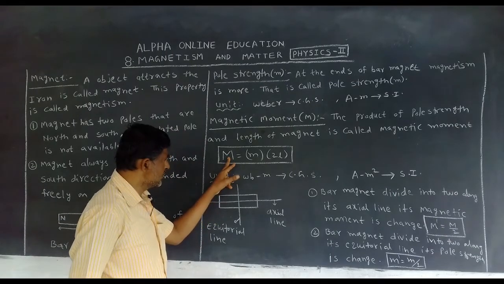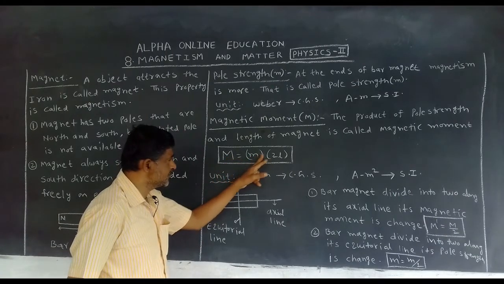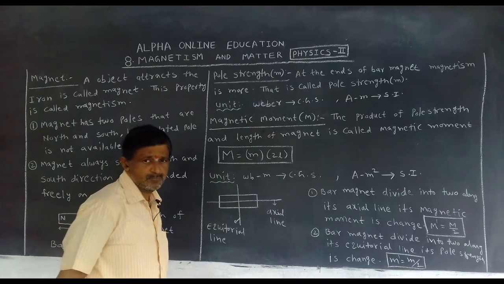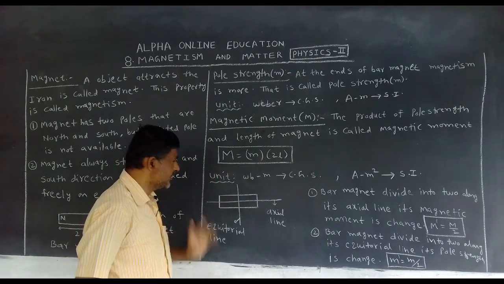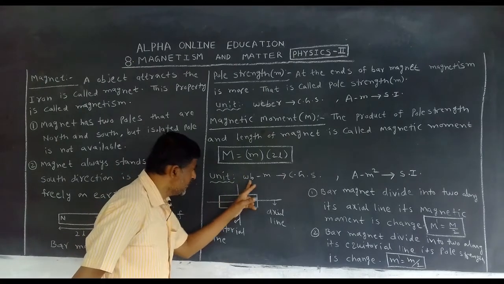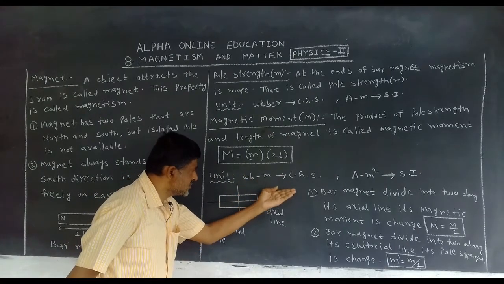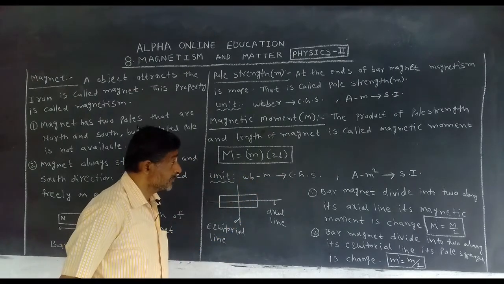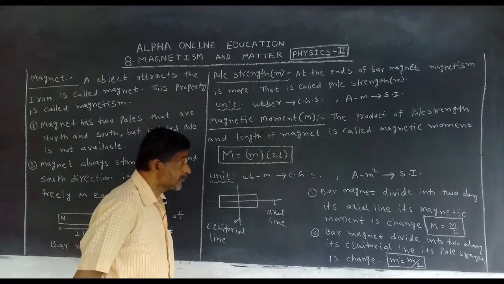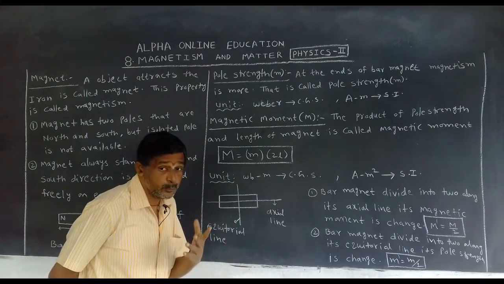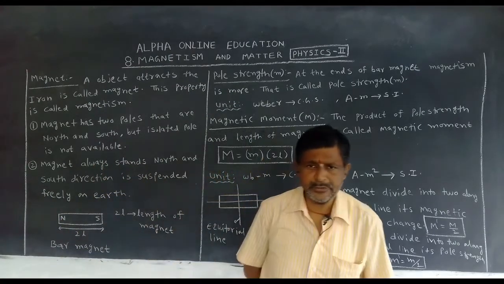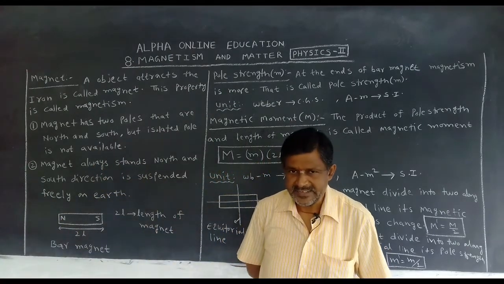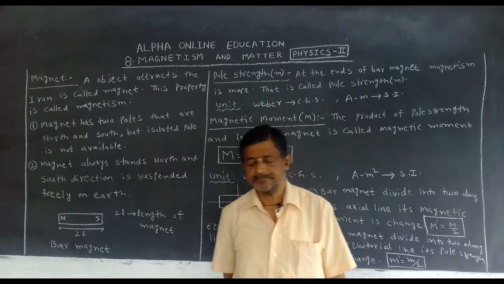Capital M is equal to small m into 2L. What is the unit for this? Weber into meter in the CGS system. In the SI system, ampere into meter square.